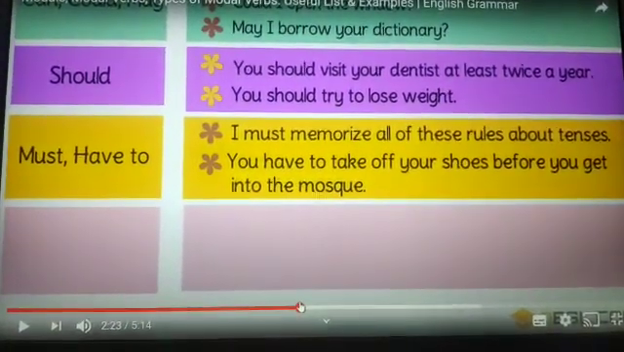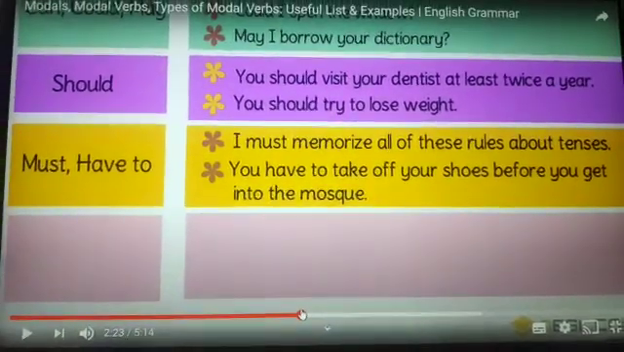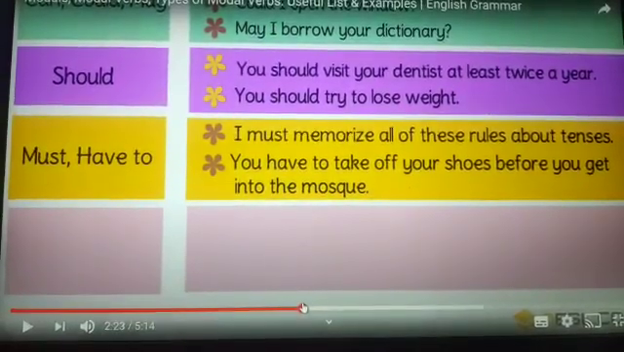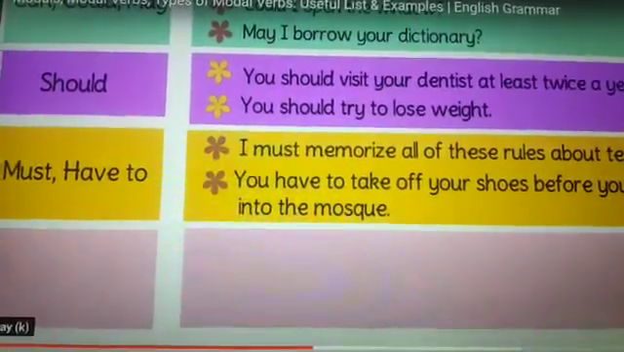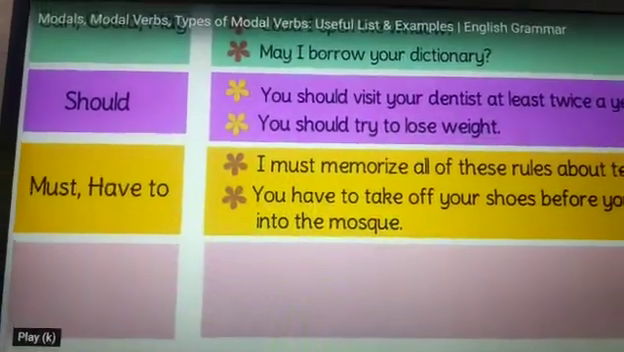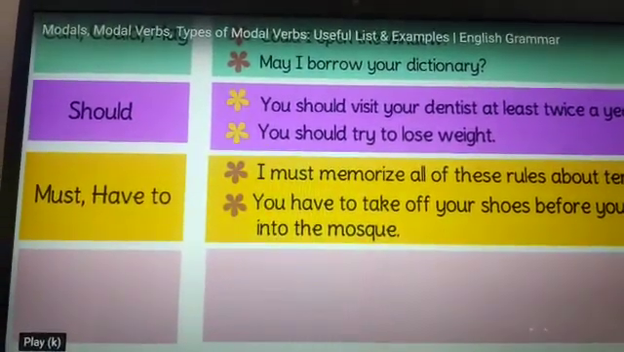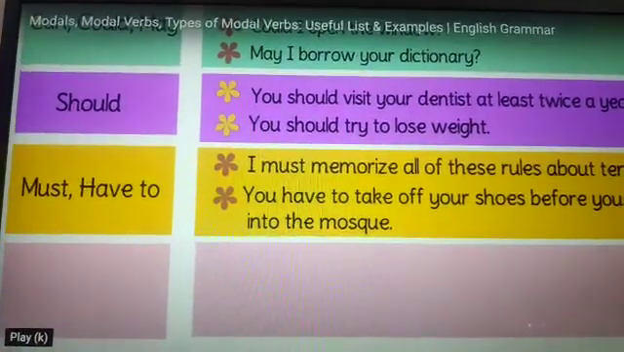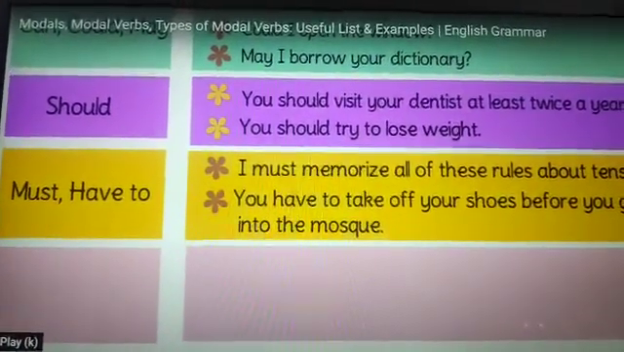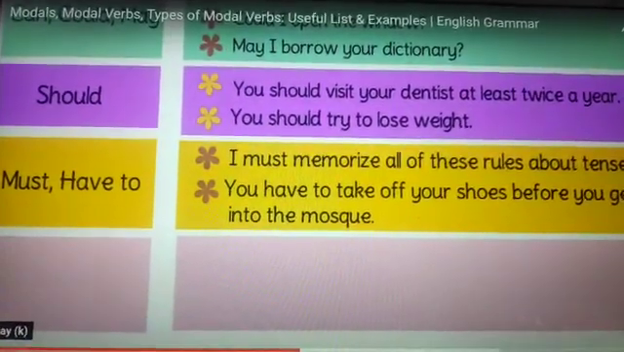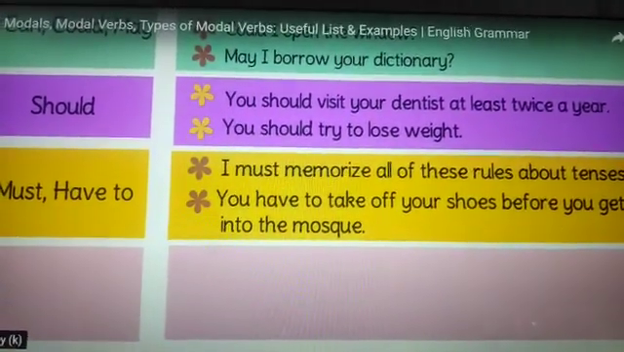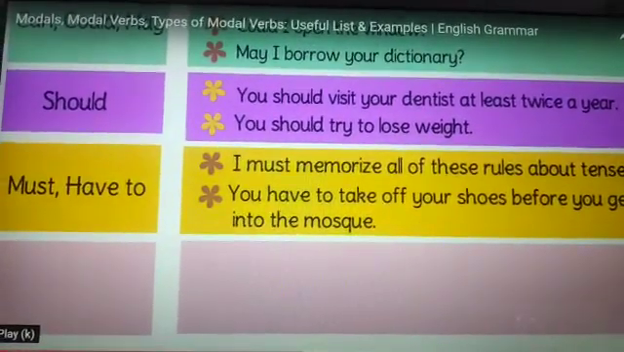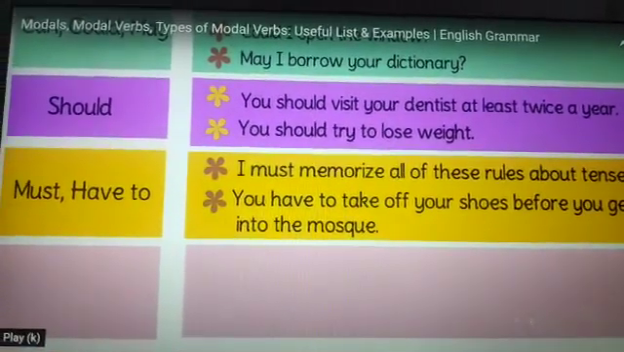Now let's have a look at the next modal verbs, that is must and have to. The next one is for obligation, when we are bound to do something. So the modal verbs to be used for that are must and have to. I must memorize all of the rules about tenses. Must or have to have the same meaning. They are used for foundation, for the laws.